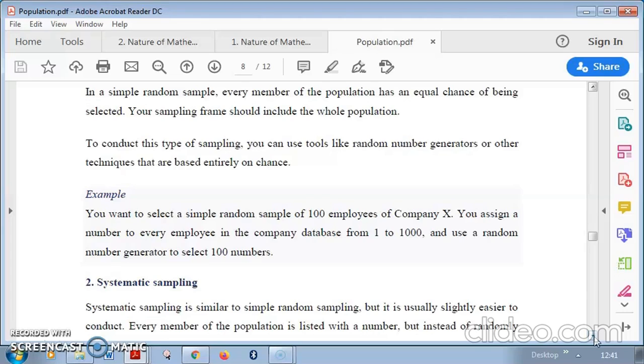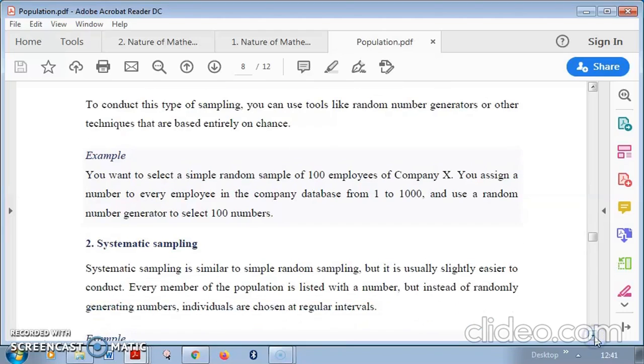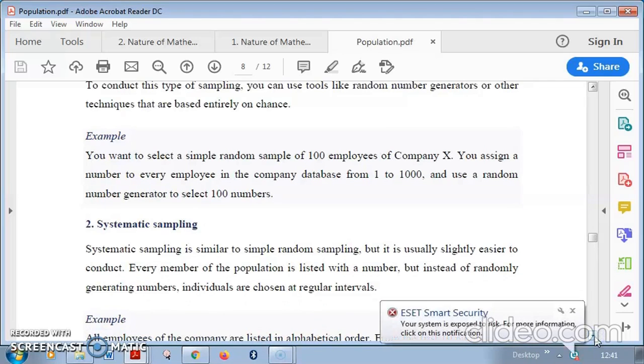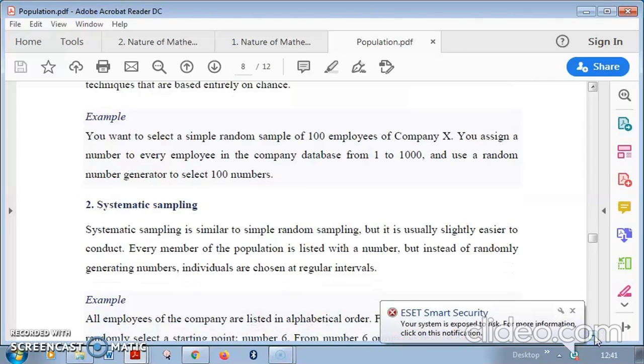I told you about random number generators: in your own computer, in Excel, you type RAND and put two brackets, and a random number will appear. That is known as the random number generator. From that you can select 100. Whatever number appears, whoever is that employee, you can just select them. Or you can use the lottery method also. These are the different ways of selecting a simple random sample.